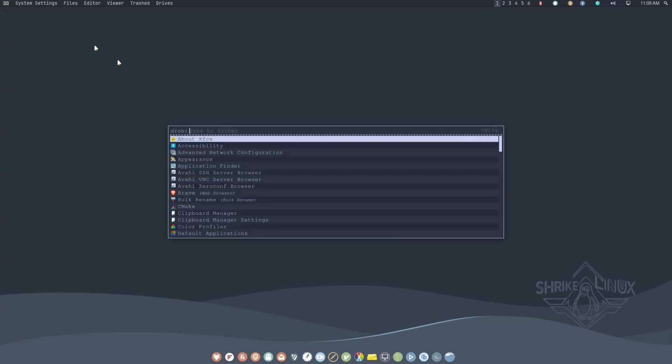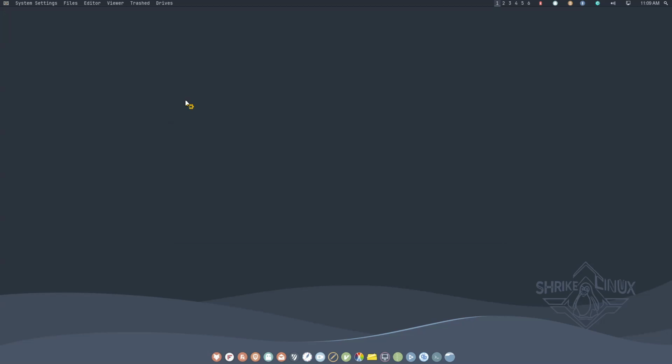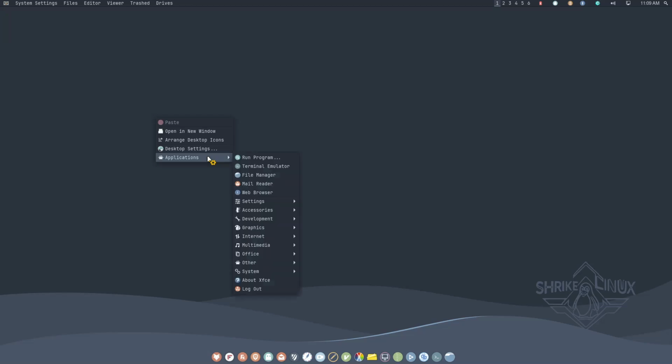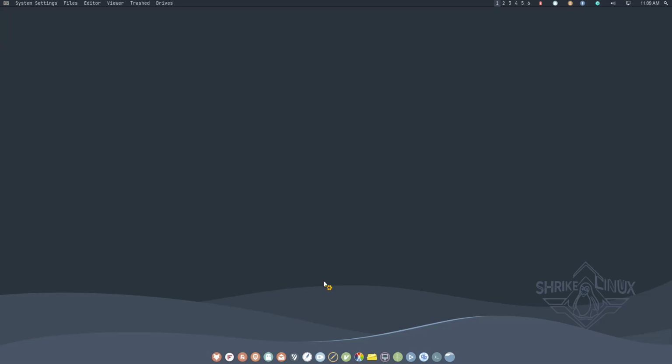When you use Rofi, you write installer, then you will see it in the search results. Or else you go to system here, you click installer.